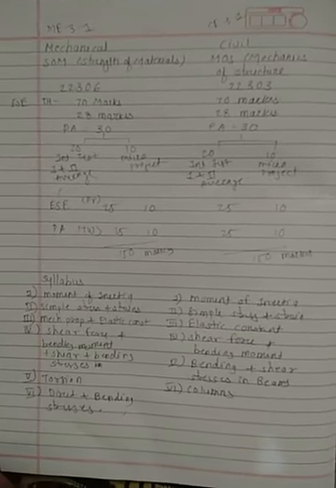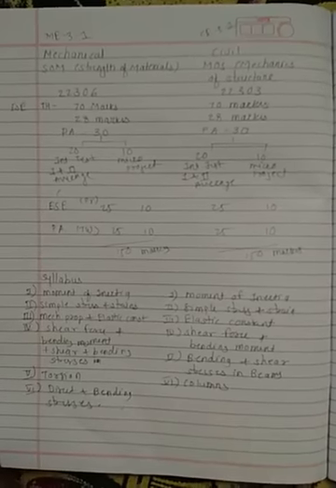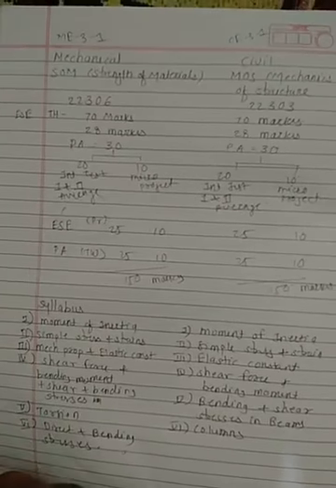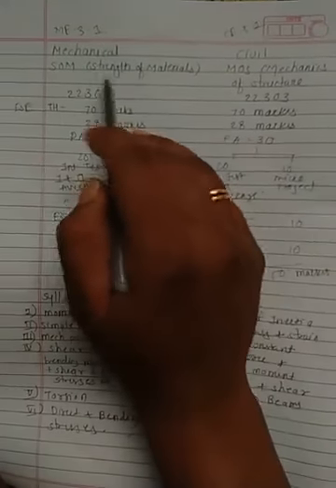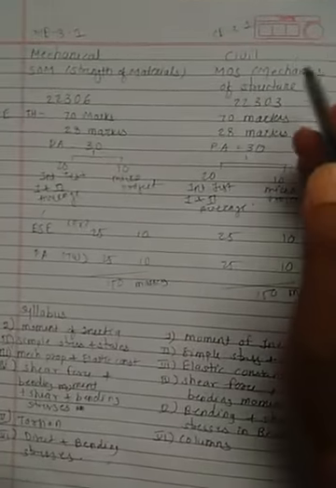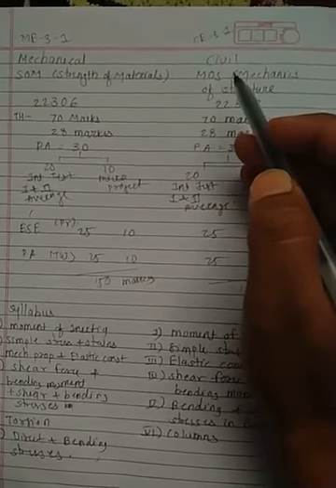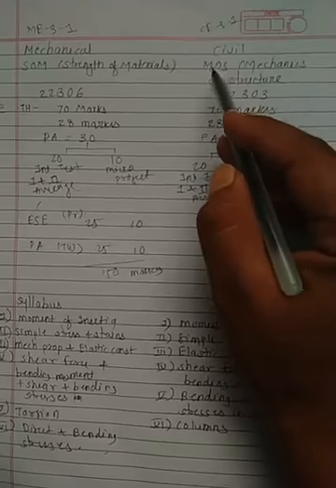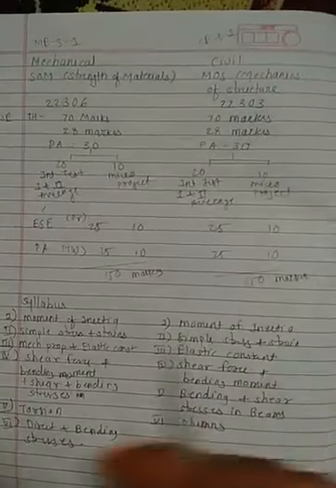We consider this for civil and mechanical. The students studying in mechanical engineering have the subject named SOM, strength of material. The students from the civil stream have the subject named MOS, mechanics of structure.